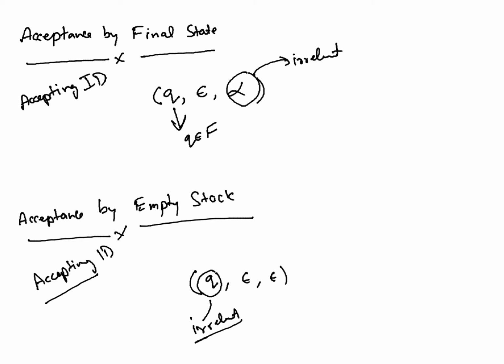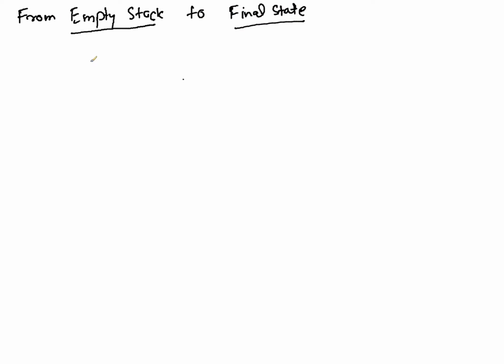Next, let's talk about equivalence between these two types of machines. Right. So let us first talk about going from empty stack to final state. Okay, so let us take the equivalence between these two different types of pushdown automaton. So the first one is from empty stack to final state.